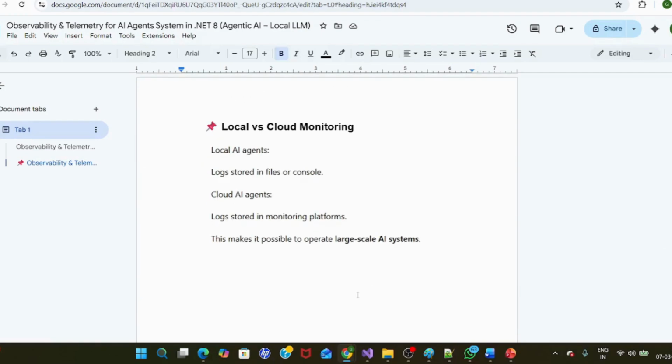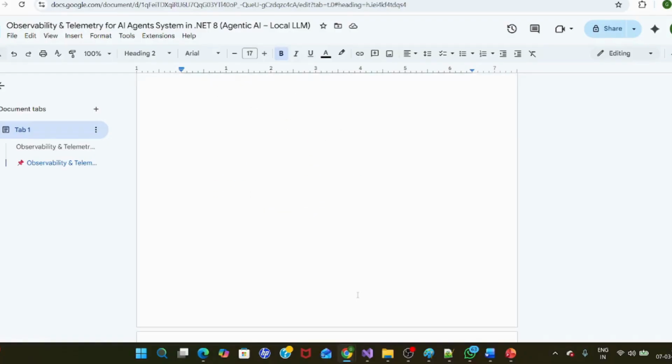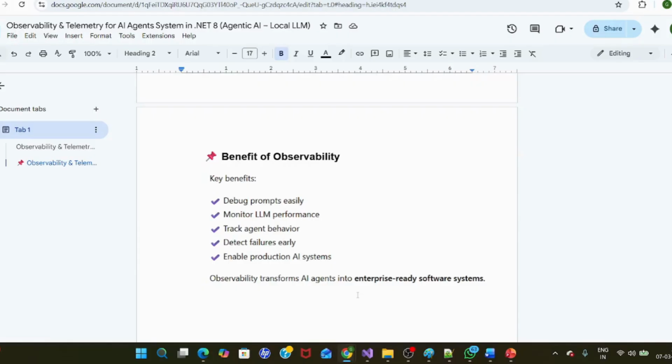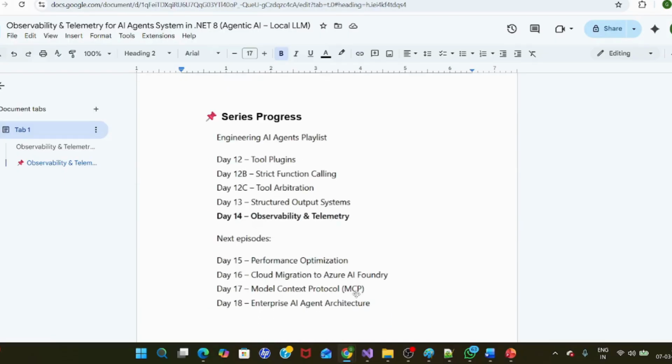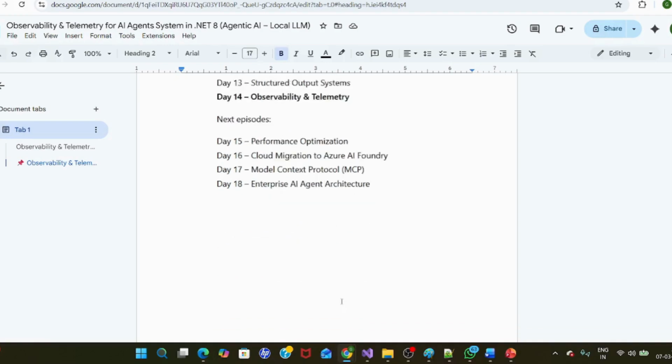Local and cloud you already discussed. There is nothing new about that for those who have already done day 1 to day 12. The benefits: debug prompts, monitor LLM performance, track agent behavior, and detect failures early. Because the earlier we detect failures, the more stable the system will be, right? It enables production AI systems. Observability transforms an AI agent into enterprise-ready software. On the series progress, we already discussed it in the PPT also: day 12, how we are doing, and we'll do day 15 to day 18. That is the plan, and it will be more interesting.